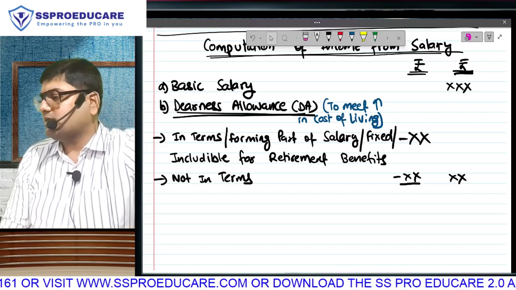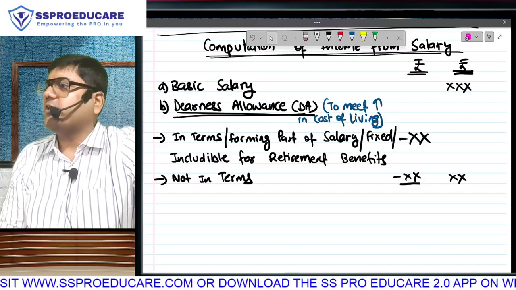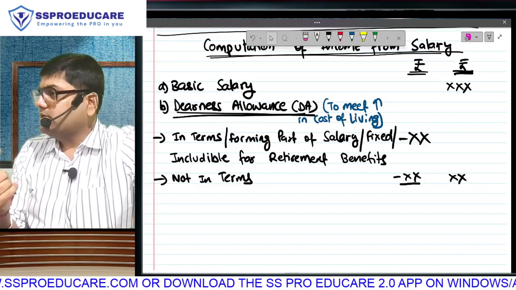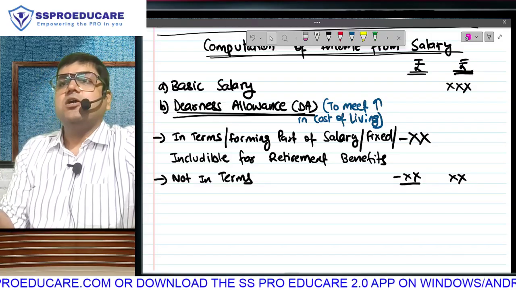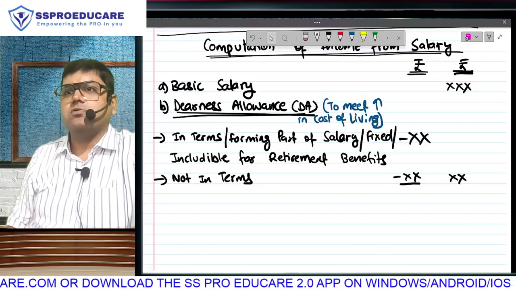What is the meaning of dearness allowance? Money paid to meet the rise in cost of living, to meet inflation. It will be of two types: fixed from day one is in terms, and decided later is not in terms. Which one is taxable? In terms or not in terms? Both, because we are writing the total of the two in the outer column.